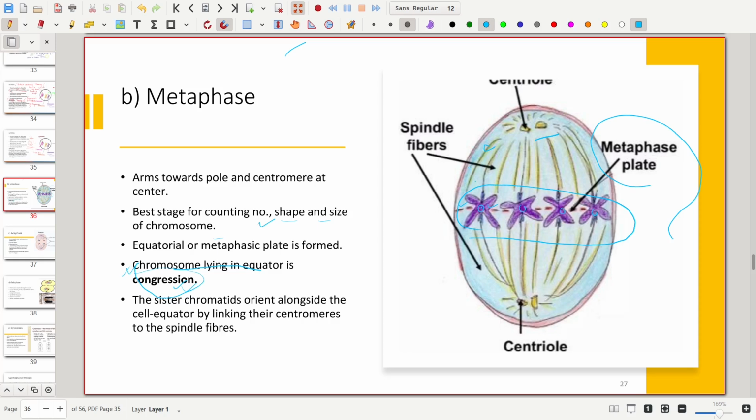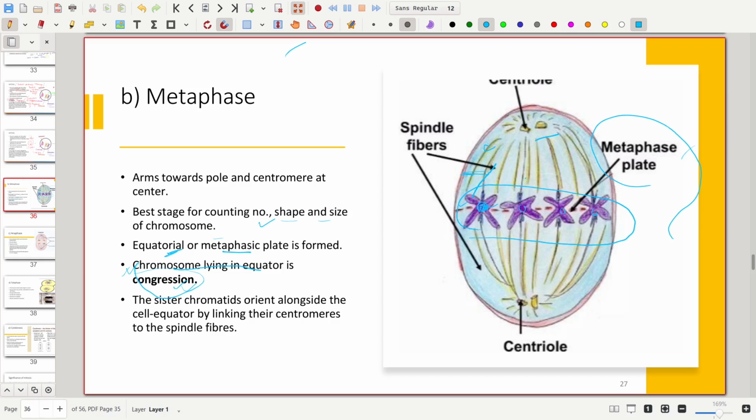And you can see in this picture that in metaphase the arms are towards the poles and the centromere is at the center. The metaphasic or equatorial plate is formed, and the sister chromatids orient alongside the cell equator by linking their centromeres to the spindle fiber. So this is the case of metaphase.